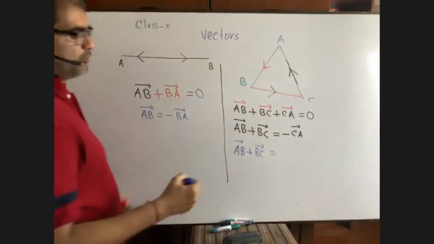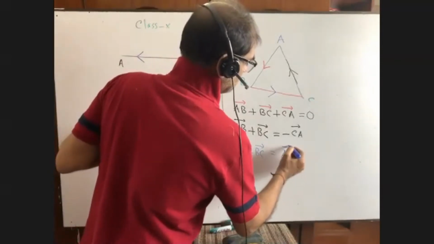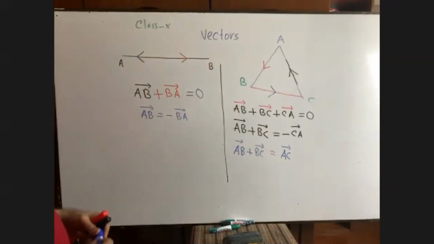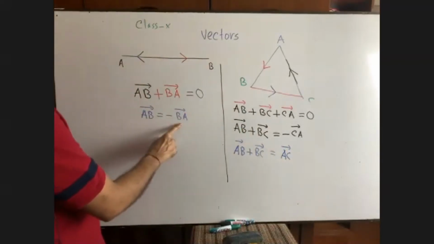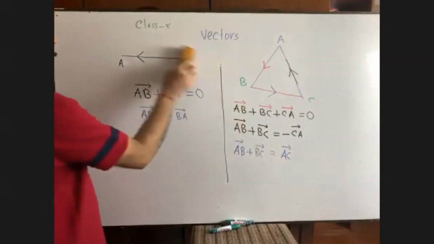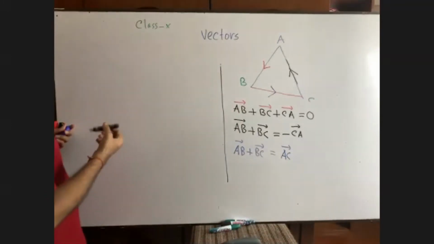Minus CA means what? What I told you? A to C. You see? Can you please remember? Now you see, upon this, I have written minus CA equals to AC. Now, you see the figure again.